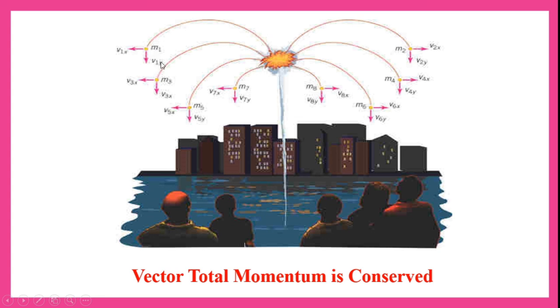This will be equal to the other particle, which has a mass of m2 and moves with the respective velocities v2x and v2y in the x and y direction. If you observe all the particles, their momentum is conserved. That means the momentum of this plus this plus all the other particles is the same before exploding as after exploding.